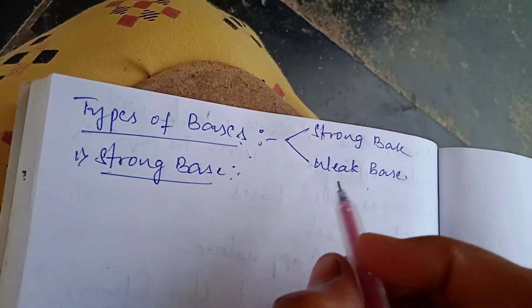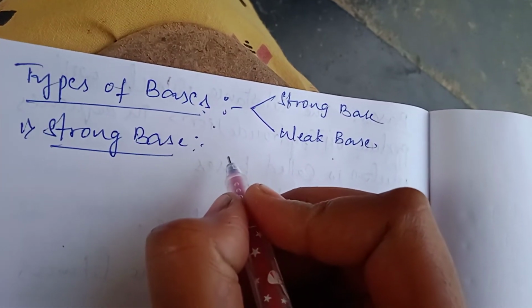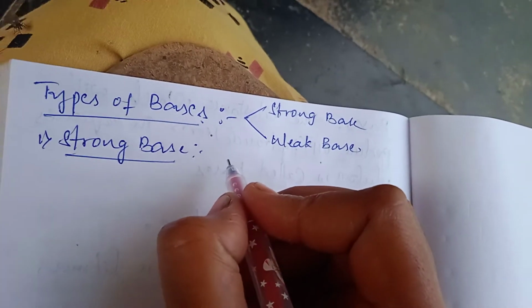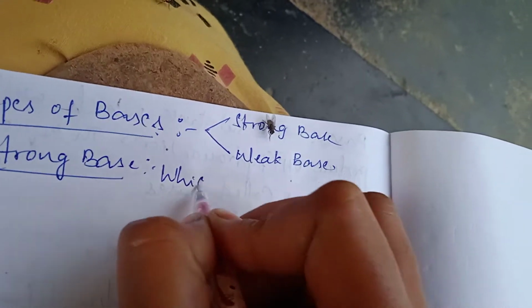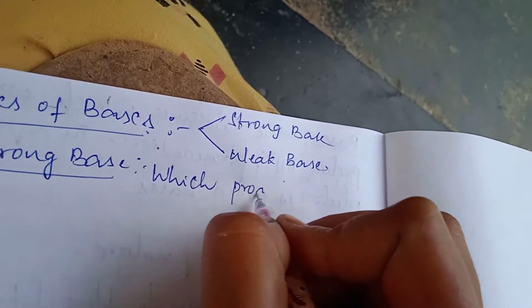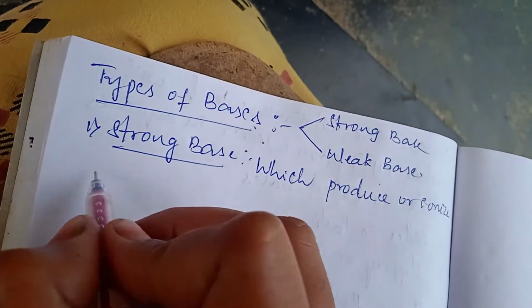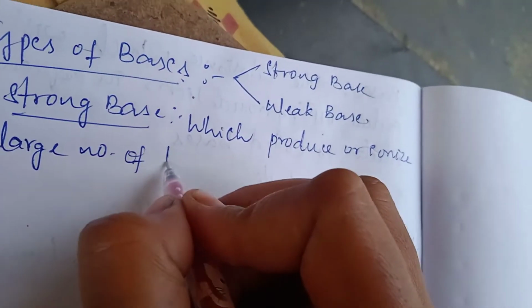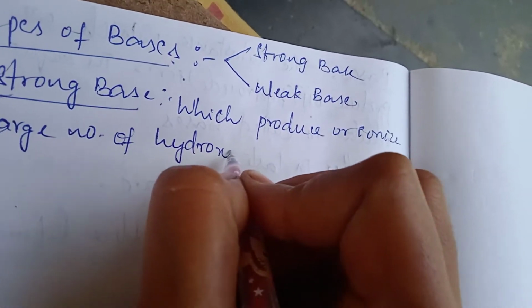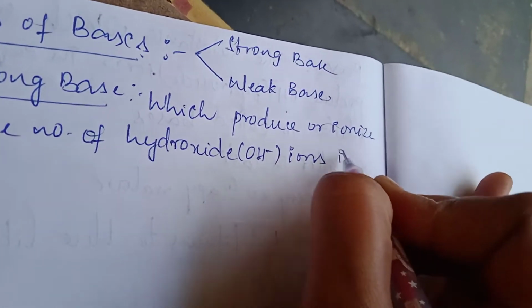The base which will produce a large amount of OH minus ions. OH minus ions means what? Which ions? Hydroxide ions in water. Those bases are called strong bases, means which produce or ionize large number of hydroxide ions in water.